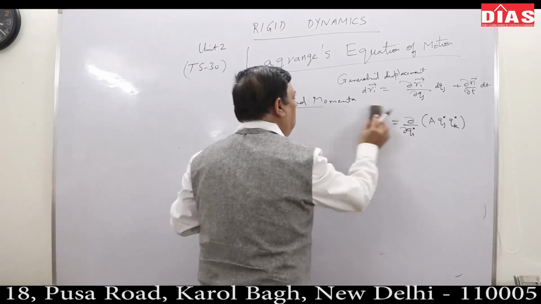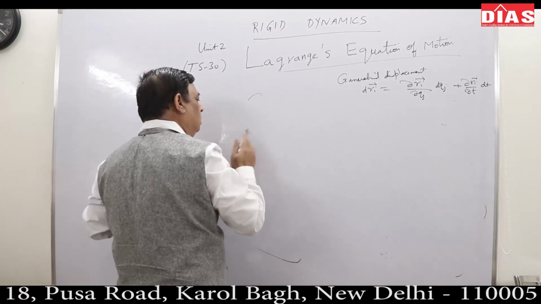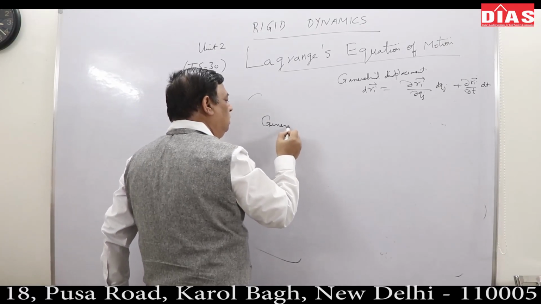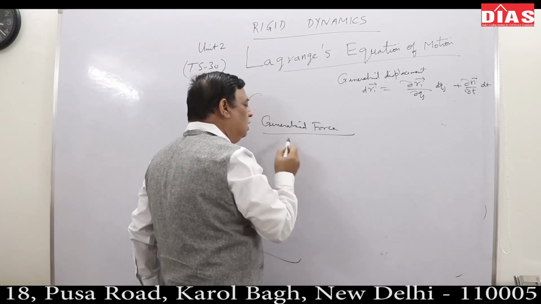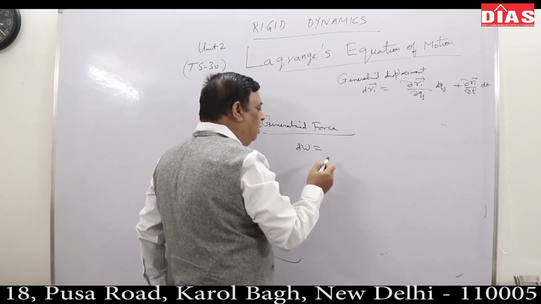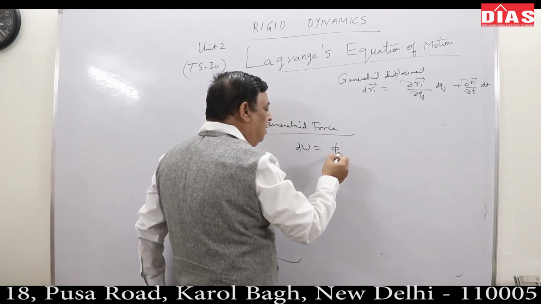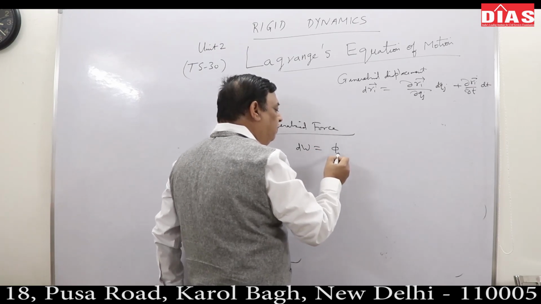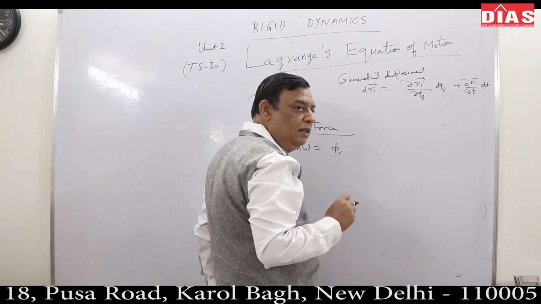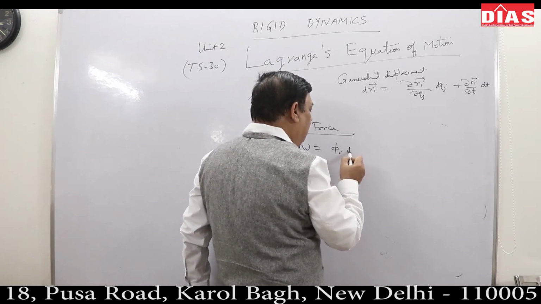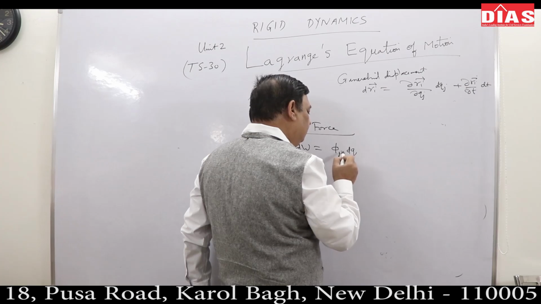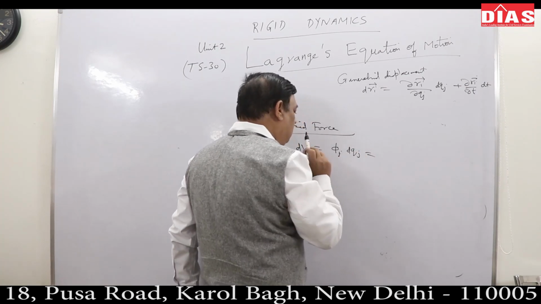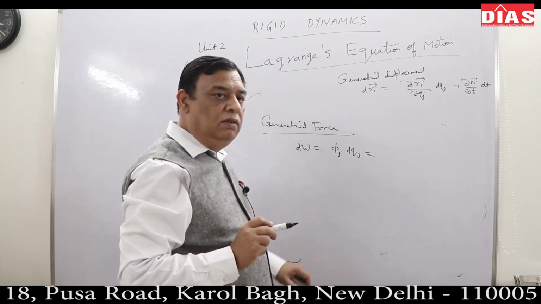Then generalized force. The concept of force is that the work done, W, if I call phi j the generalized force, is phi j dqj.